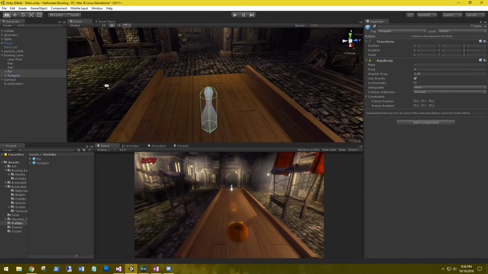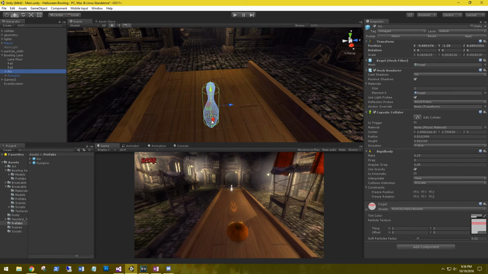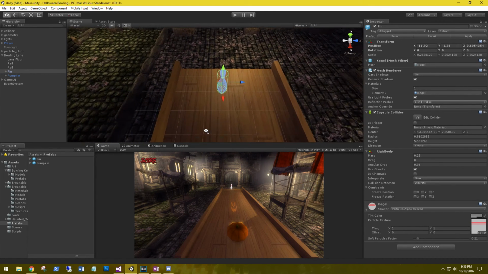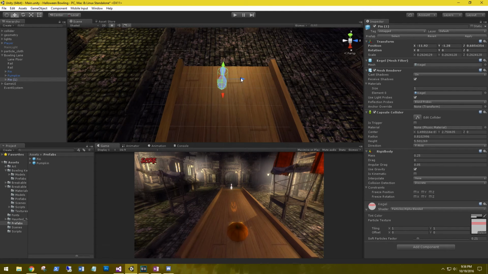And let's set our pins up, so we'll have 10 of them. Let's bring this back and Control D to duplicate it. 2, 3, 4, 5, 6, 7, 8, 9, and 10.